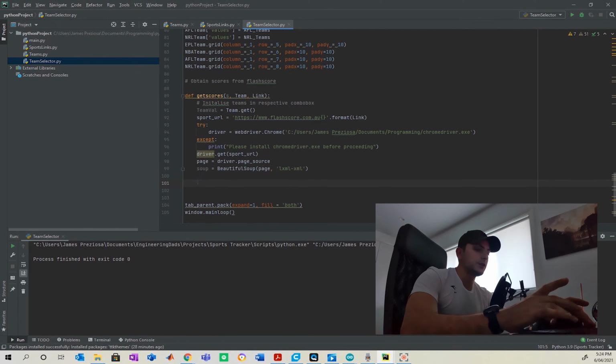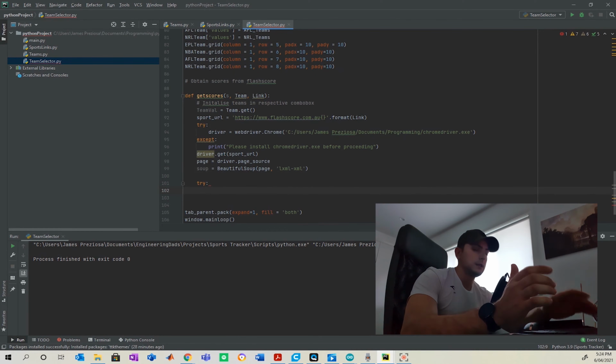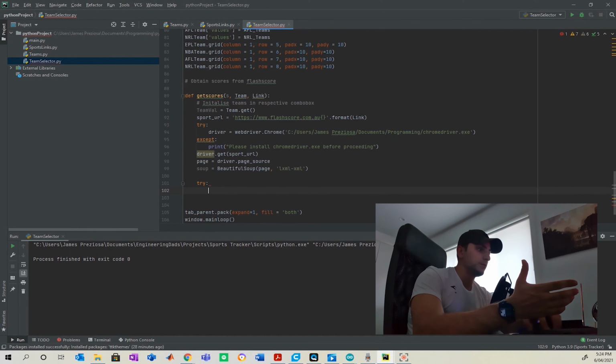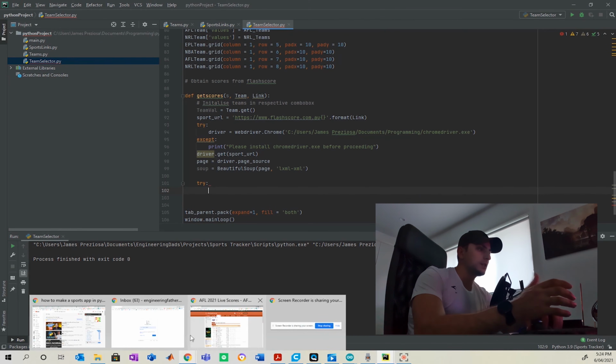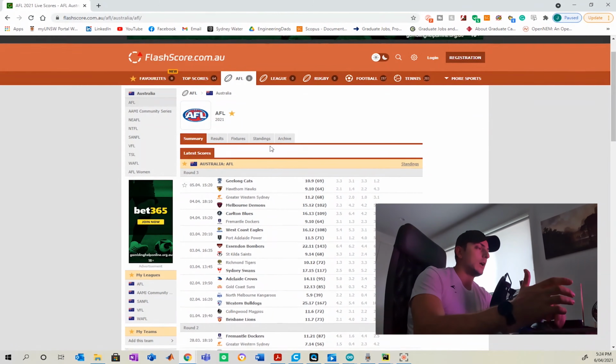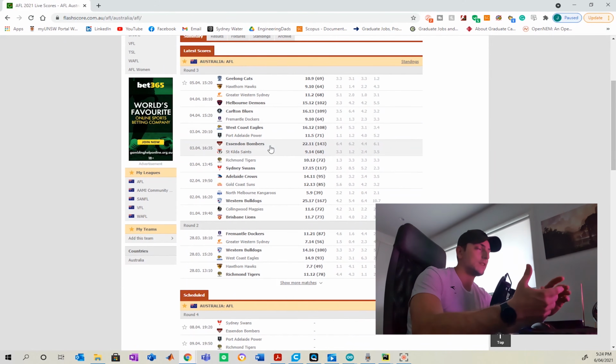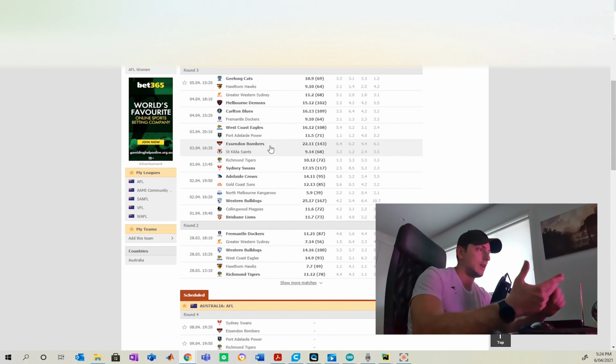So now we're going to use the try and except function again to activate our parser here. So for those of you who are unfamiliar with how to actually use a parser, it can be quite finicky, but I'm basically going to show you kind of how you can direct yourself through doing that here. So when you're parsing, you always have a HTML. And within HTML, you have different divisions like classes, div, and so on.